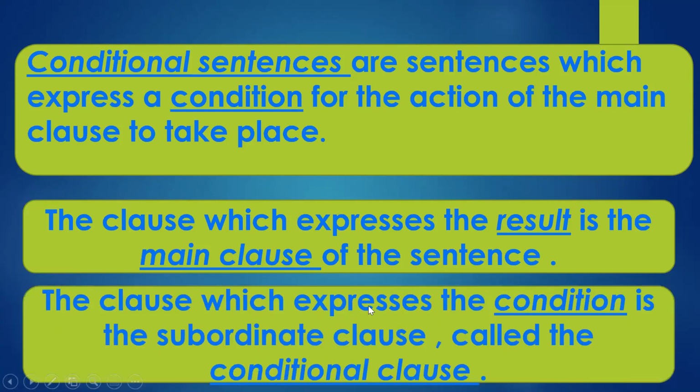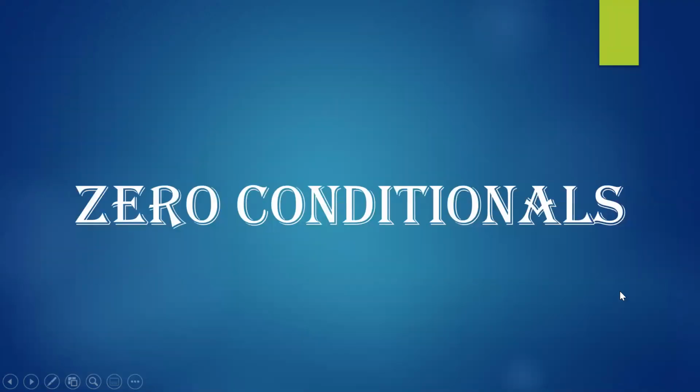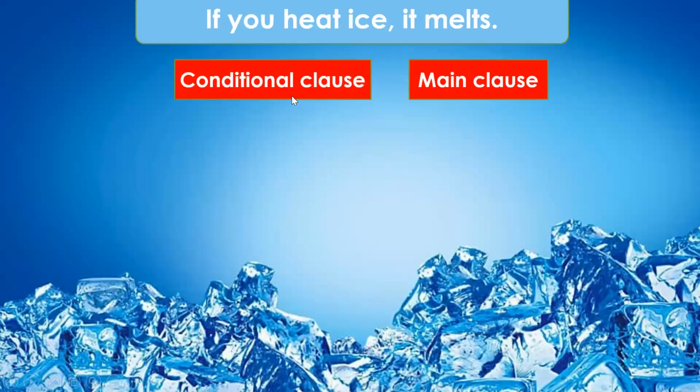That was the main clause which expresses the result. And the clause which expresses the condition is the subordinate clause, called the conditional clause in this case, or the if clause. The clause which lays down the condition is called the conditional clause or the if clause in a conditional sentence. There are four kinds of conditional sentences: zero conditional, type 1, type 2 and type 3 conditionals. We will deal with each one of them individually now. First we'll deal with the zero conditionals.